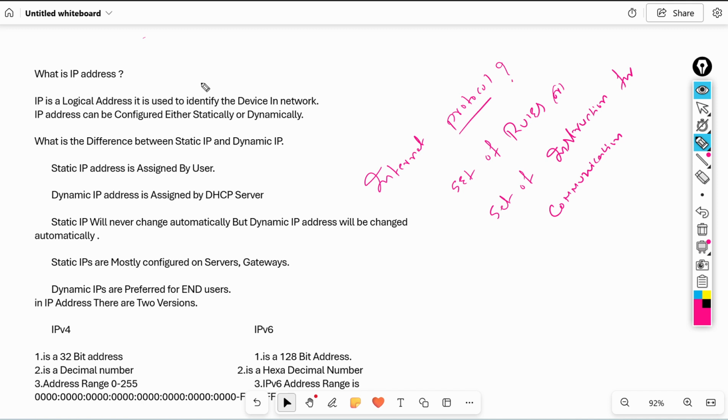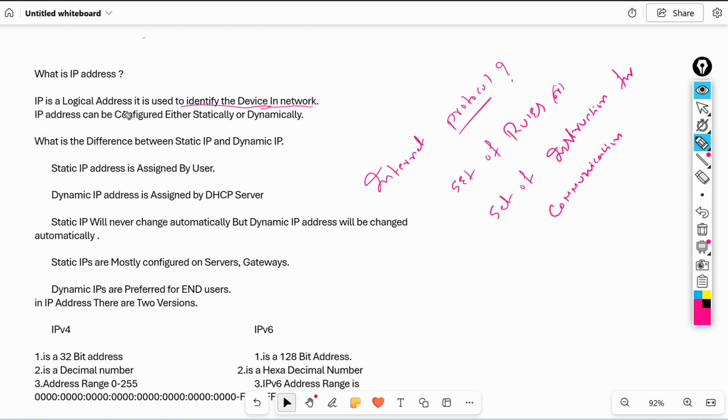IP address is used to identify the device in the network. Every device in the network should have an IP address. Either it can be a laptop, desktop, mobile, printer, or router. Any device requires an IP address. If you want to connect your device to a network, that device must have an IP address.